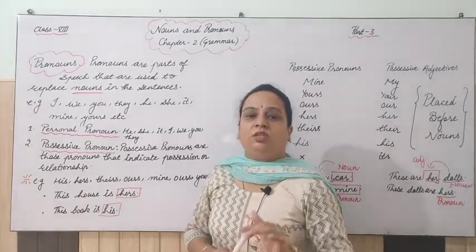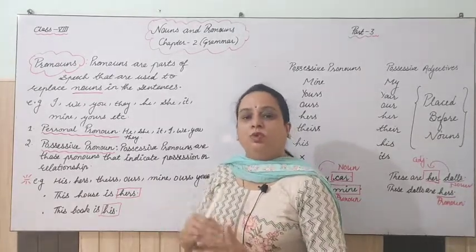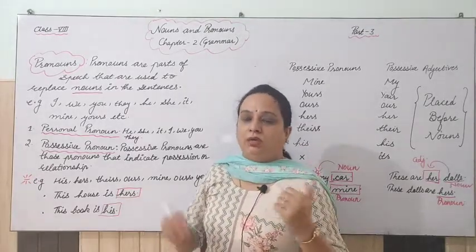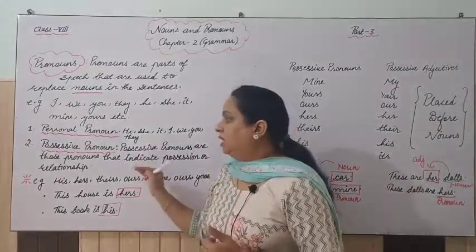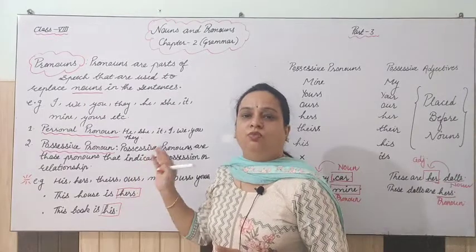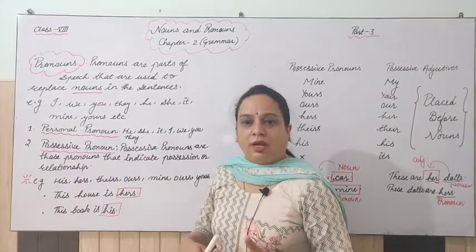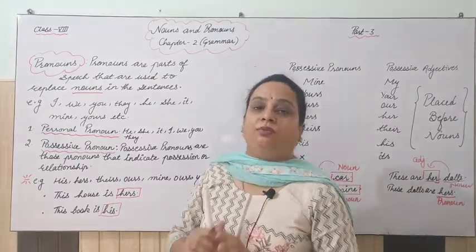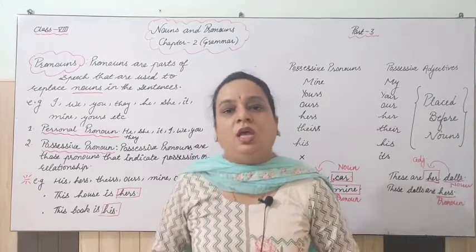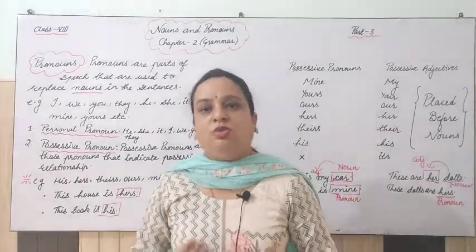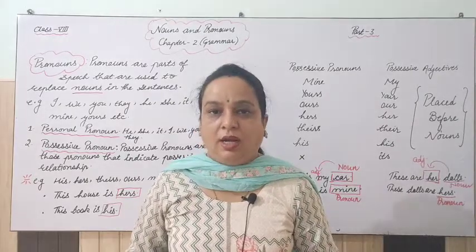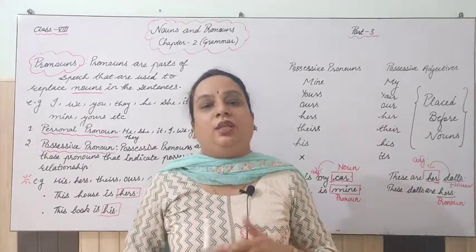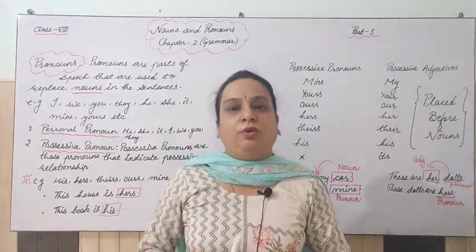After that we learned first person, second person and third person in singular and plural forms, in both subjective and objective cases. Then we did possessive pronoun: the words which show the relationship or ownership are known as possessive pronouns. And then we learned the very important difference of how to identify pronouns in sentences. If after these words where you got confused a noun is there, they will act as adjectives. So I hope you understood this well.